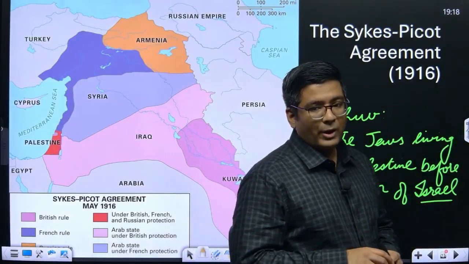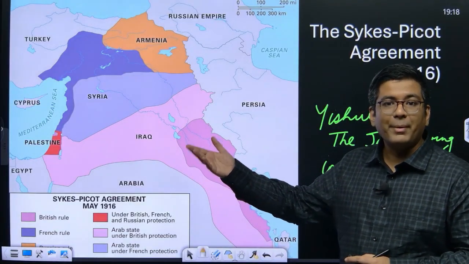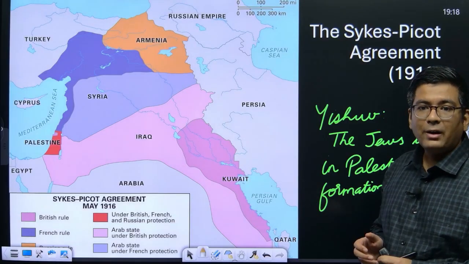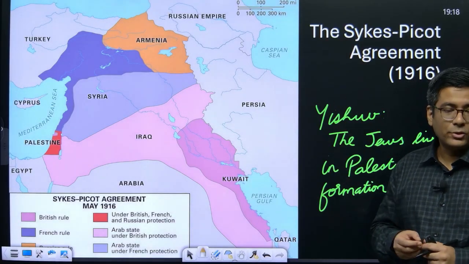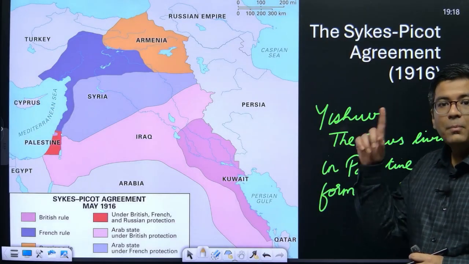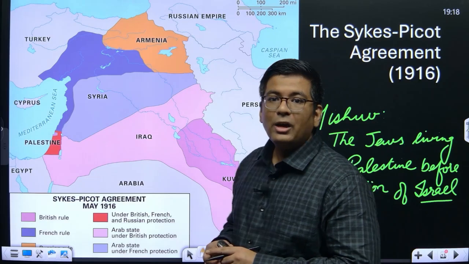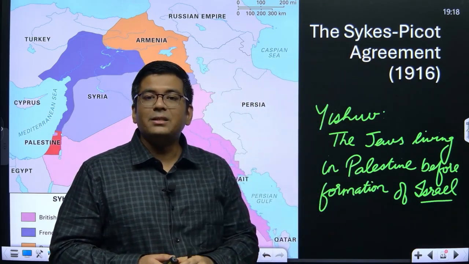Now, after this correspondence and commitment to the Sharif of Makkah, there was a secret agreement between the allied forces. Okay, the allies, primarily first of the two, are Great Britain and France. So between Great Britain and France started the discussion called the Sykes-Picot Agreement.